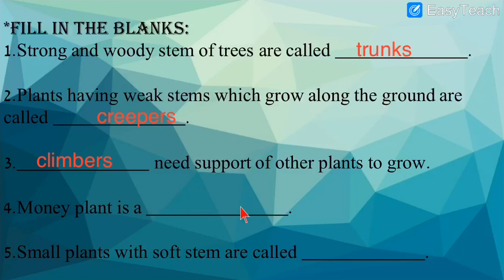Money plant is a dash. What is a money plant? Which type of plant is it? Does it grow along the ground or does it go upstairs? Yes, it is a climber, just like this. We have to write the answer over here, climber. So money plant is a climber.